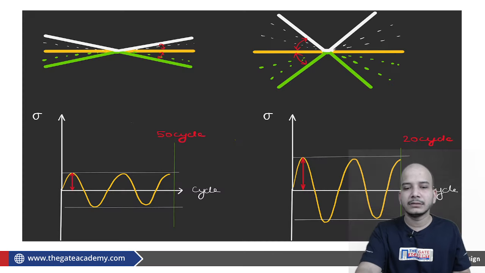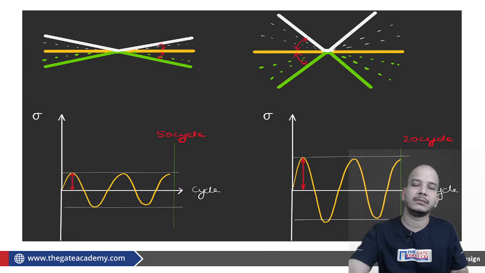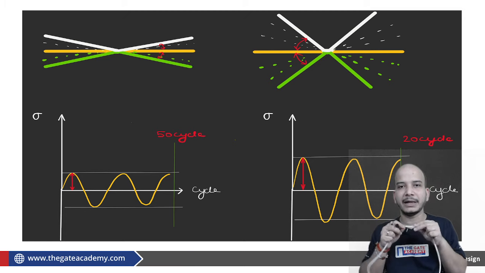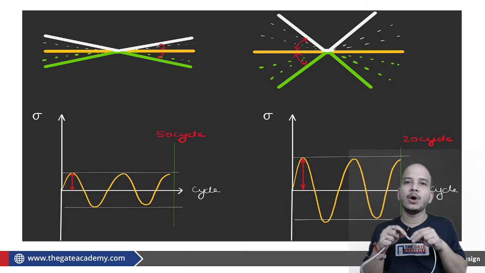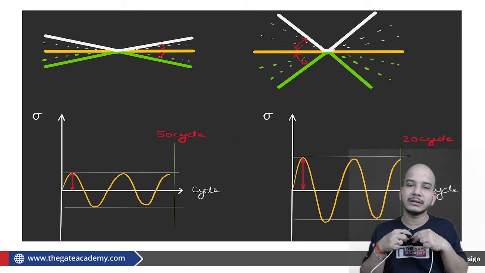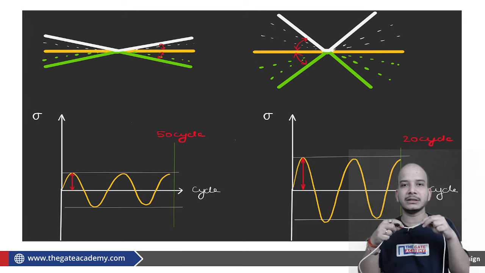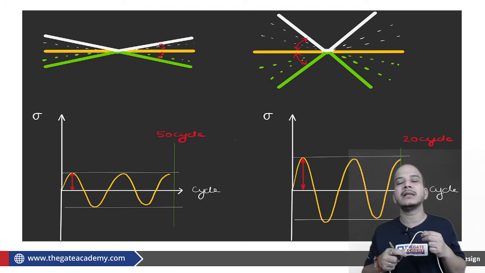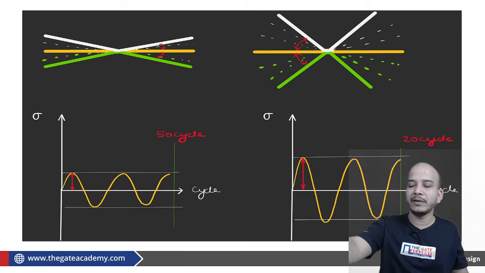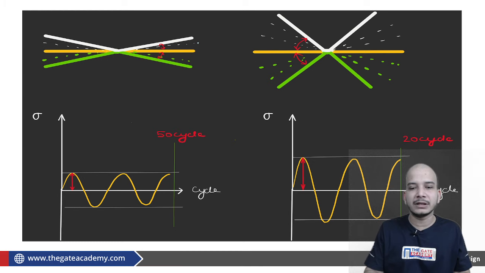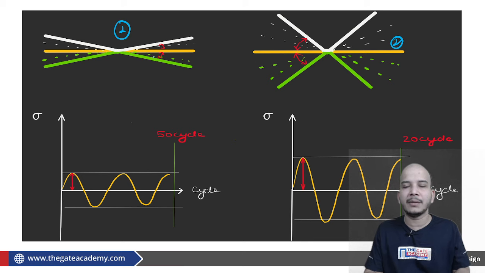Now the point is, we all know that this cycle is going to fail the material with a low amount of maximum stress. But corresponding to a particular stress generated in the material, what is the number of cycles the material is going to perform before failing? If I want you to compare, say this is your first case and this is your second case. In the first case, the maximum stress generated in the component is not that high in comparison to the second case.